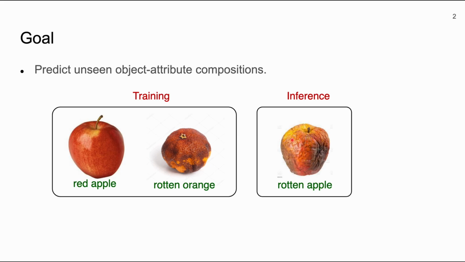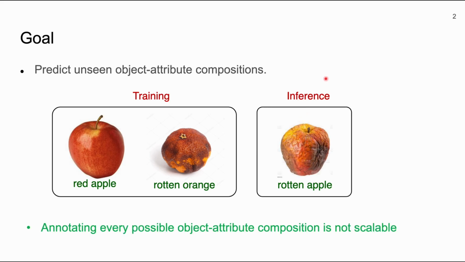This task is commonly known as compositional zero-shot learning, or CZSL. This task is extremely important for developing robust systems to work in actual ever-changing environments, as there will always be some object attribute compositions that are not seen during training. Exhaustive annotations will not be scalable or even effective for such cases.